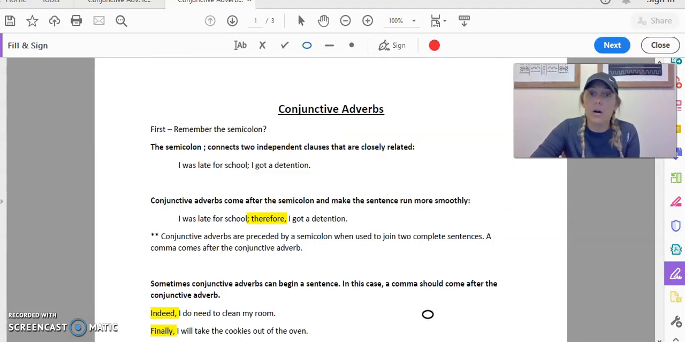So just make sure that you are on top of this, that you're working on this, checking your answers, and I will see you tomorrow on Zoom at 11 a.m.